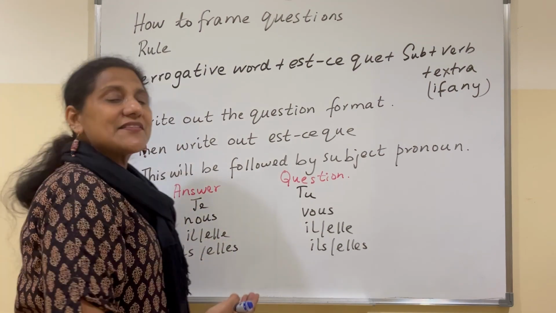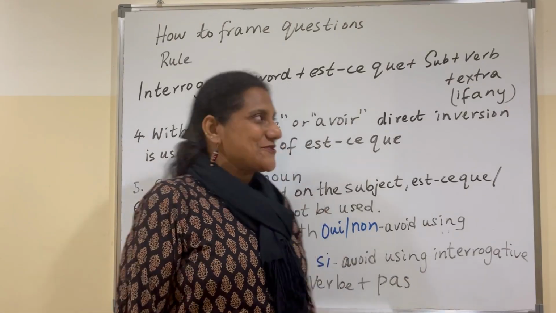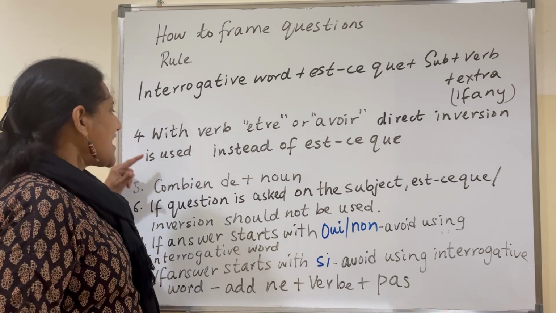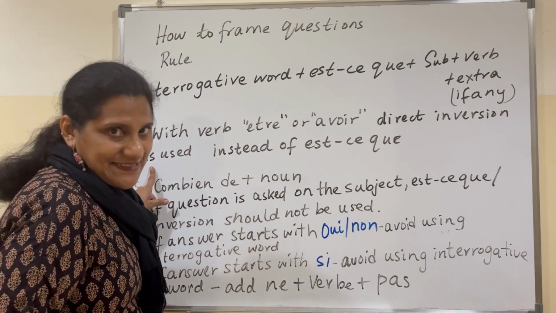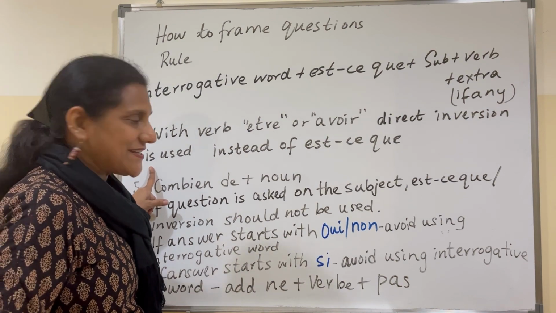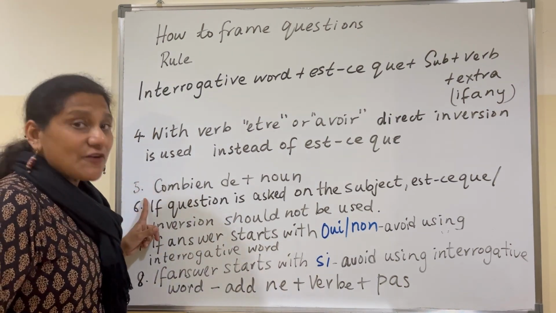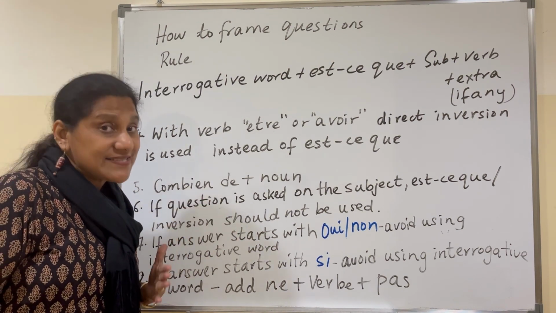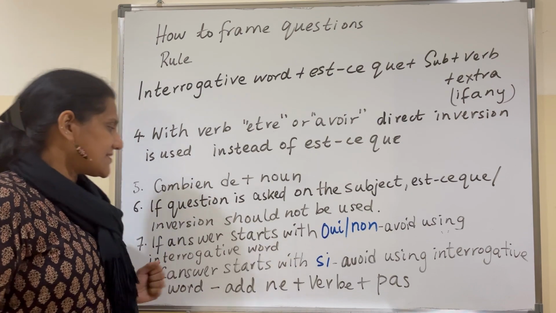Now let's look at the other rules. With verb être or avoir, direct inversion is used instead of est-ce que. Once we do the examples, you'll understand all these rules properly. Combien de is followed by a noun. Mind you, it's not combien plus noun, but combien de plus noun.